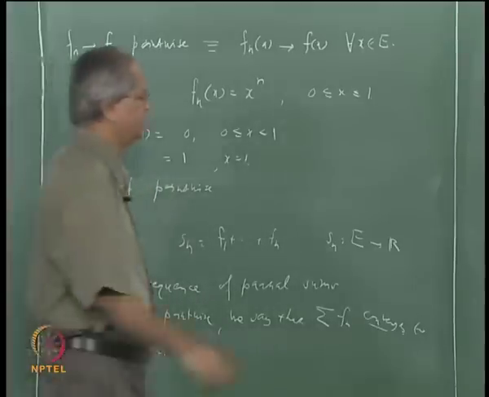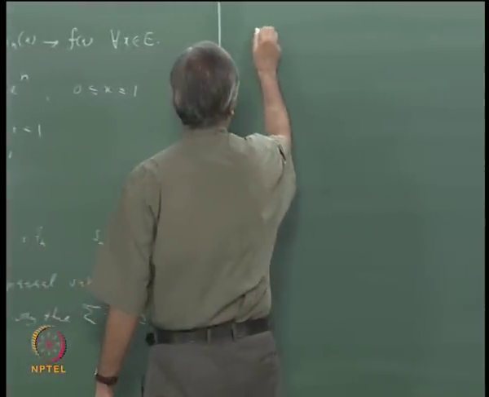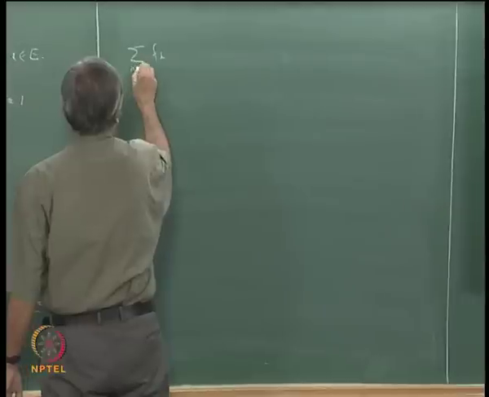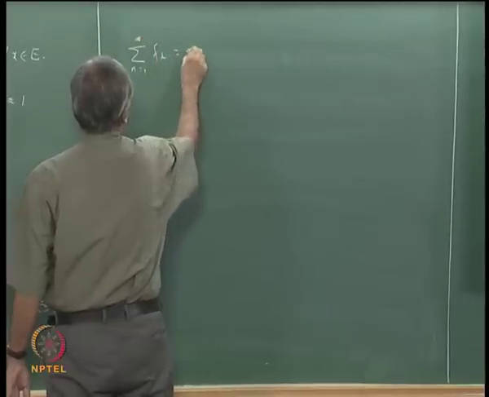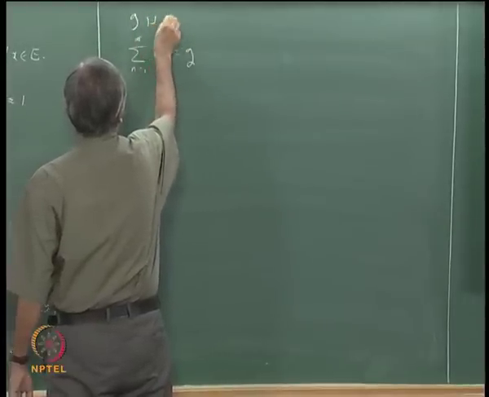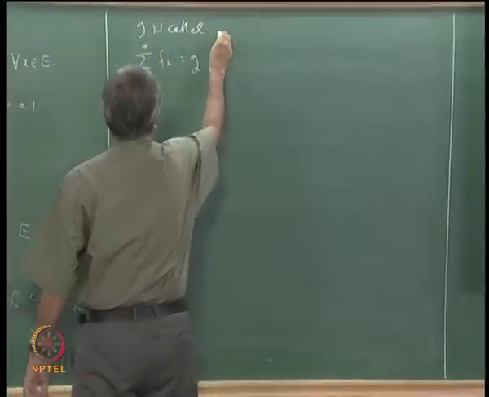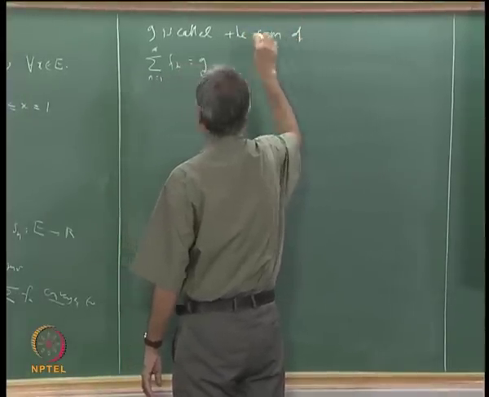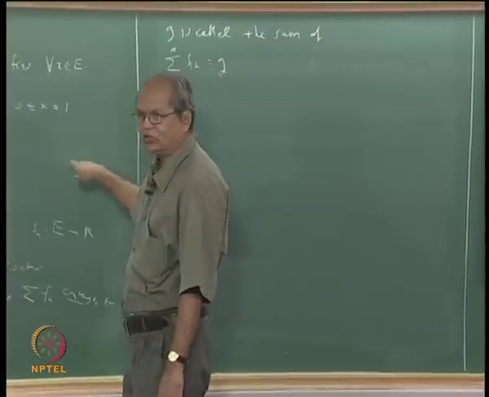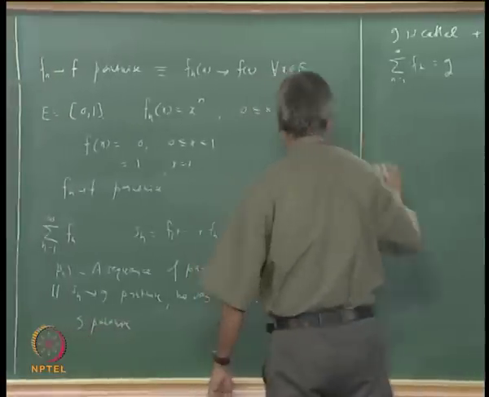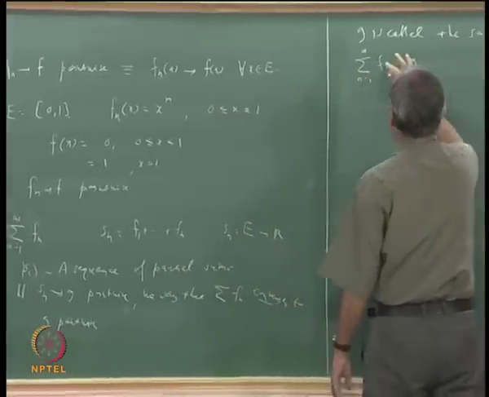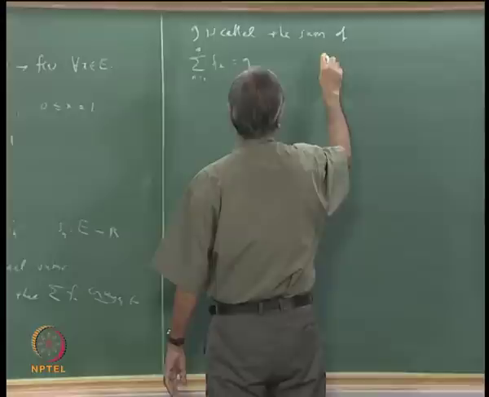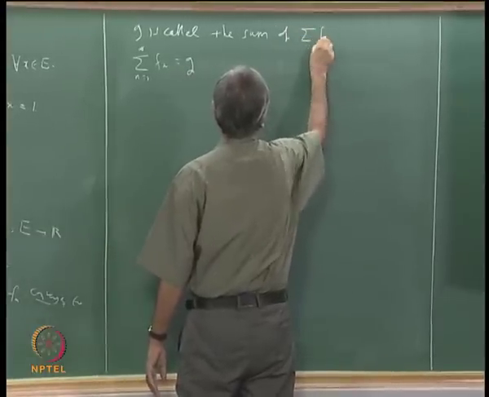So g is called, and denoted by, sigma fn, n going from 1 to infinity, equal to g. In fact one should say pointwise sum, because everywhere we are calling it pointwise convergence, but it is not very strictly adhered to. The sum of this series sigma fn.